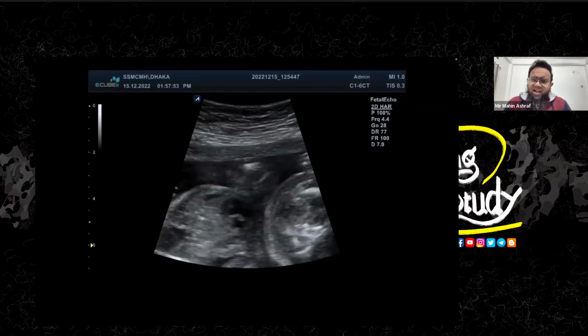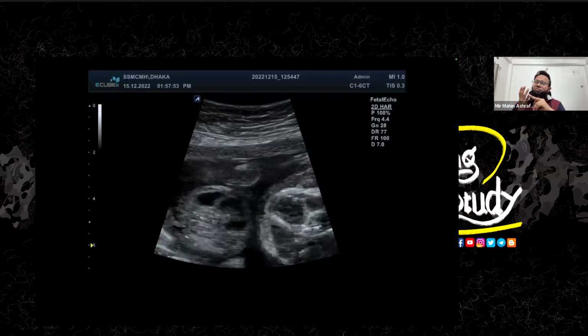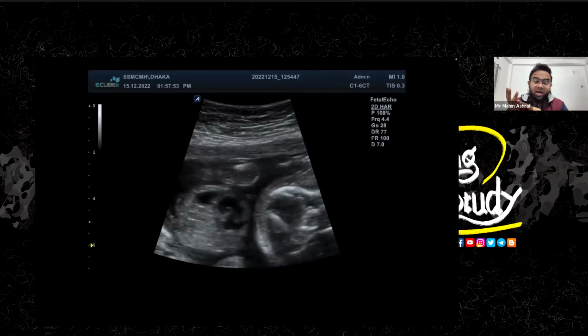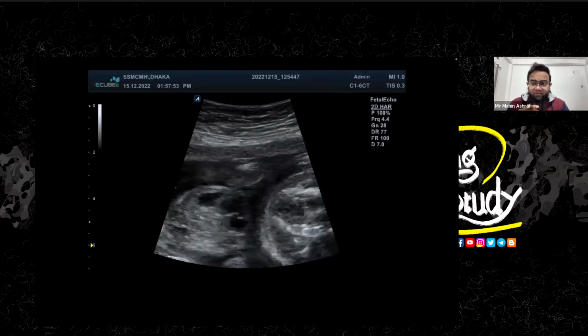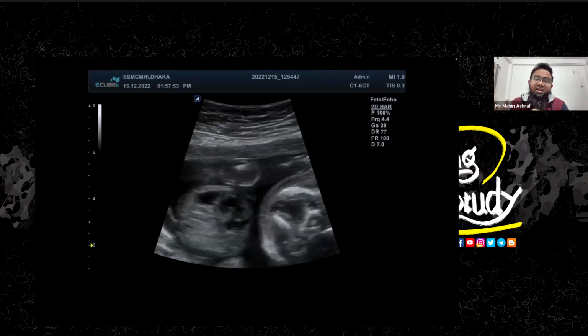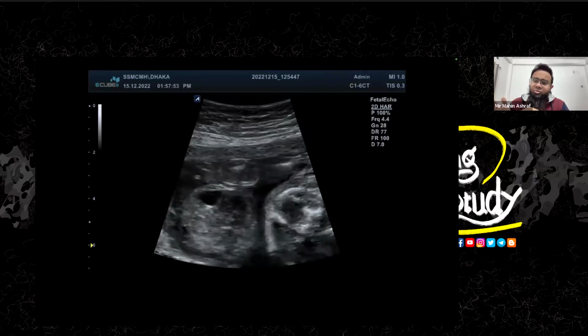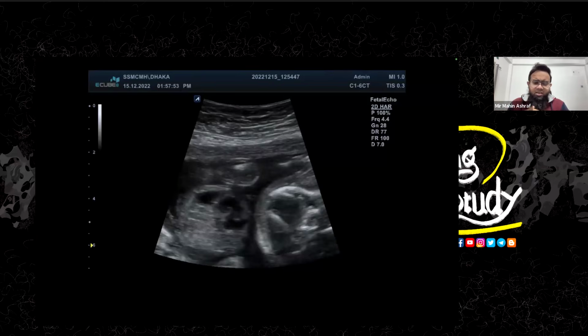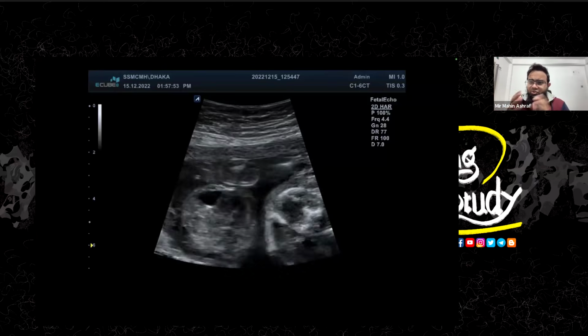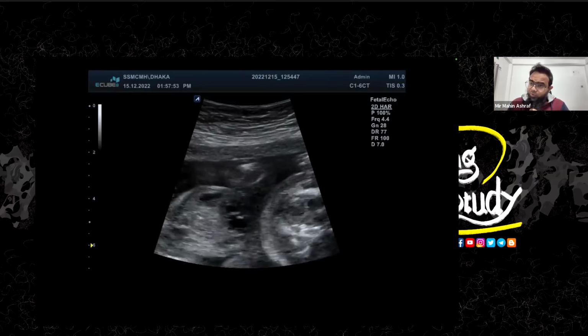Now, what else can we find? In case of Pentalogy of Cantrell, encephalocele is a very common association. If you look at the vertebral spine, you will find spina bifida. If you go for the heart, ventricular septal defect. If you go for the abdomen, another common association is renal anomaly. The common renal anomaly is the horseshoe kidney, so we'll look for that also. And echogenic kidneys are also very common. For the limbs, it's not a common association, but you can also find some clubbing.